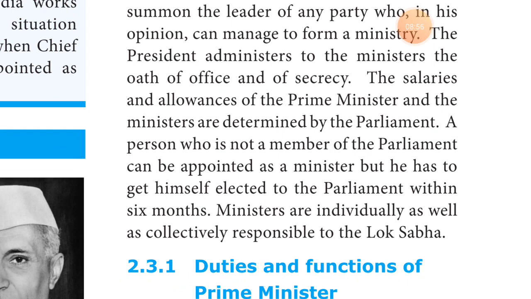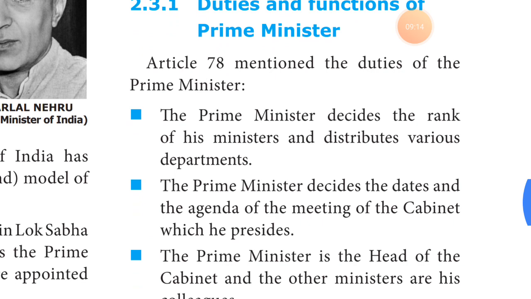So what did we discuss in this paragraph? Who is the prime minister, who appoints the prime minister and other ministers, and who decides the salary and allowance. Everything we have explained. The next important topic: duties and functions of the prime minister. Article 78 mentions the duties of the prime minister. The first duty of the prime minister is to decide the rank of his ministers and distribute the various departments. That is very, very important. The prime minister allots the ministerial posts rank-wise, then distributes the departments to the ministers. This is the first function.